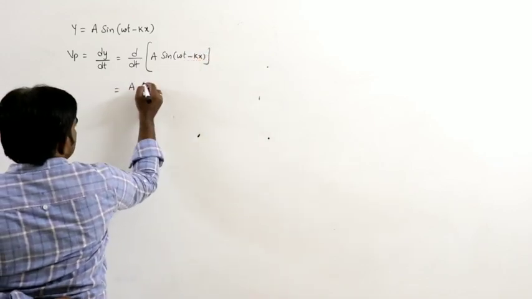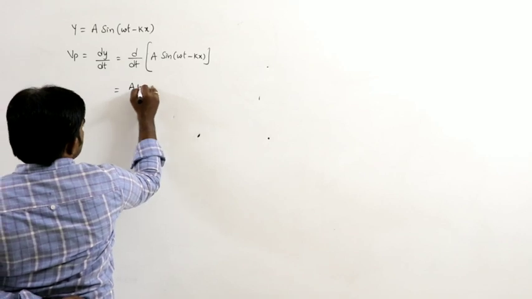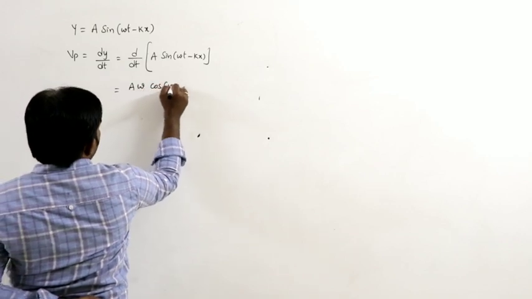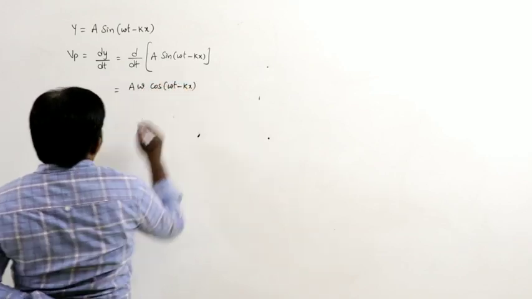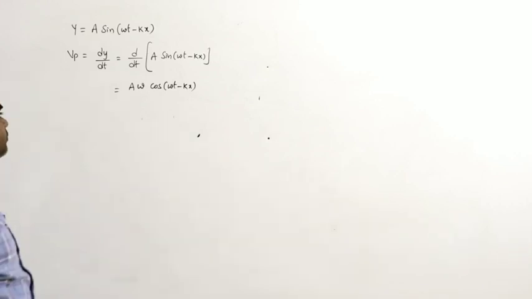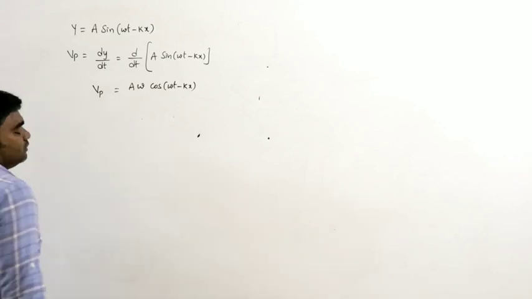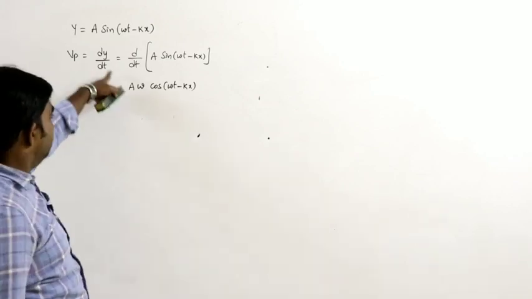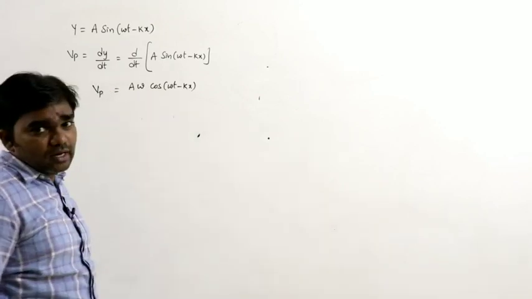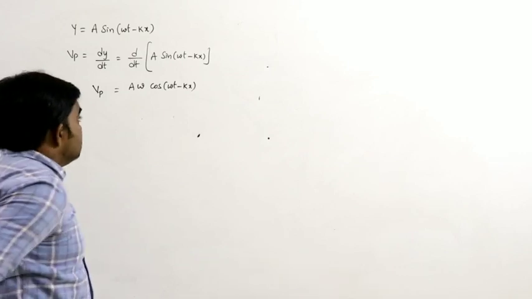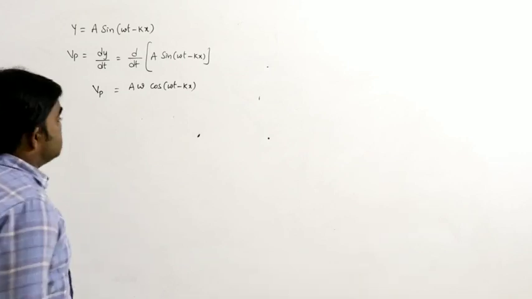Differentiation of sine gives cos, that is a omega cos(omega t minus kx). That is the velocity of the particle, dy by dt.